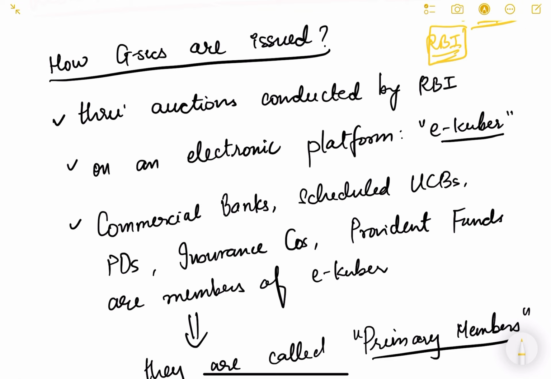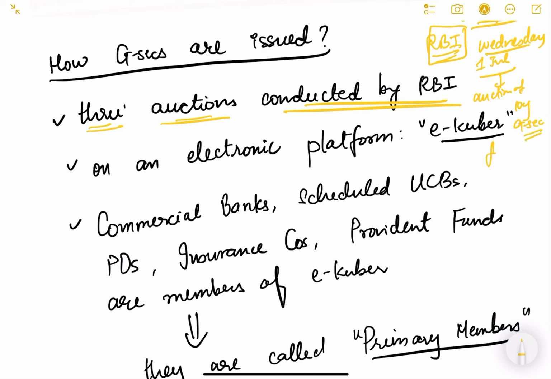So how are GSECs or government securities issued? Basically they are issued through auctions conducted by RBI. For example, RBI is going to declare that on Wednesday, say Wednesday 1st of July, it is going to have an auction of a 10-year Government of India security of face value rupees 5,000 each,